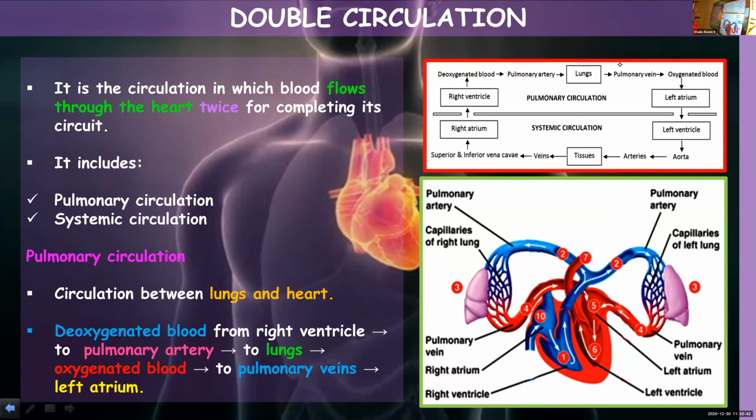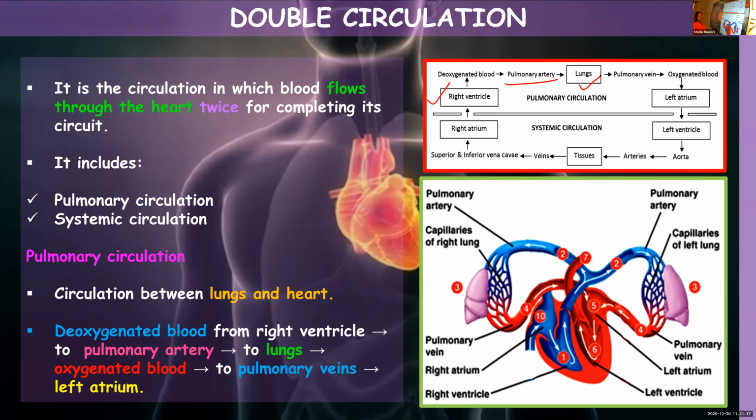In the lungs, the blood will be oxygenated. It will be loaded with oxygen. And from the lungs, pulmonary vein will carry oxygenated blood into left atrium. Once again, the right ventricle has deoxygenated blood that will be carried by pulmonary artery to the lungs.